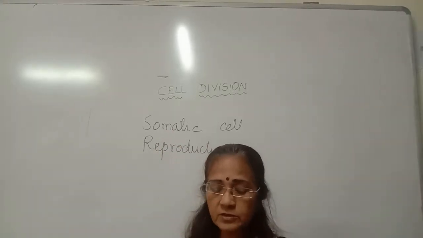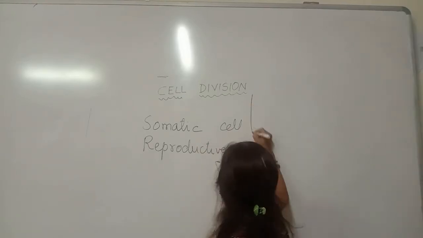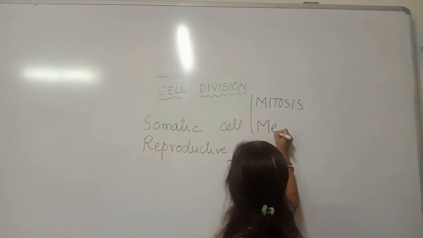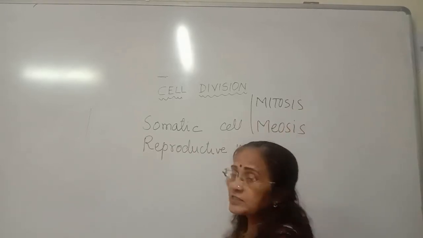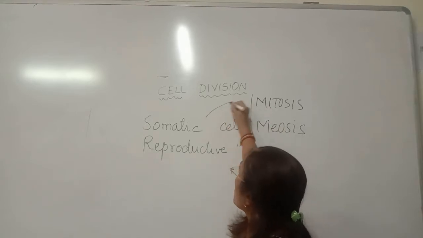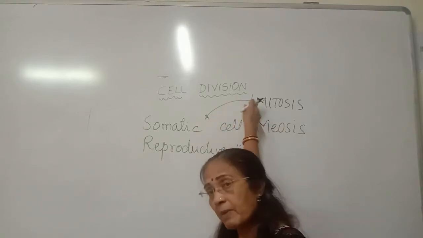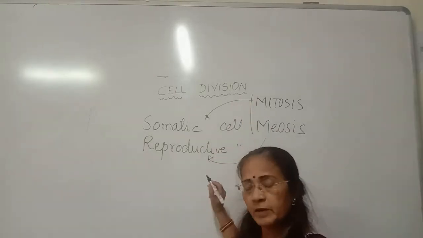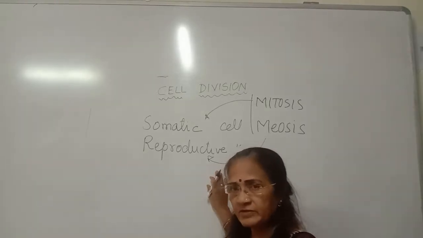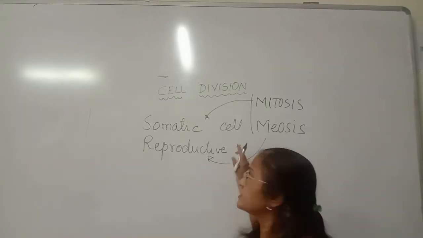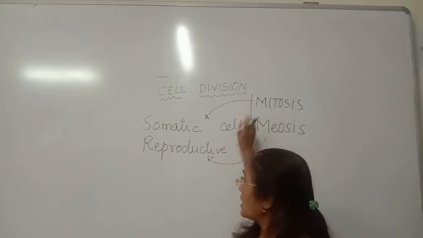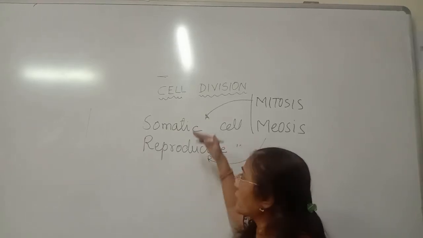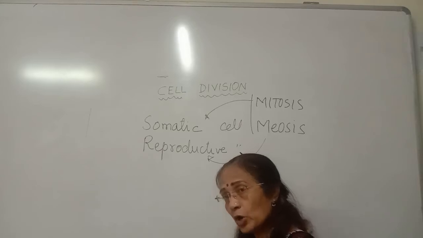Clear, students? There are two types of cell division, mitosis and meiosis. Generally all the somatic cells divide by mitotic cell division. Only reproductive cells divide by meiotic cell division. There is a special reason why reproductive cells don't divide by mitotic cell division and why they divide by meiotic cell division. So let us go for that. What is mitotic cell division and what is meiotic cell division?